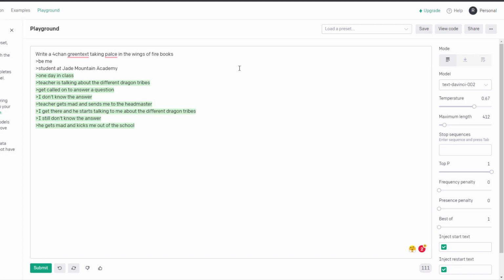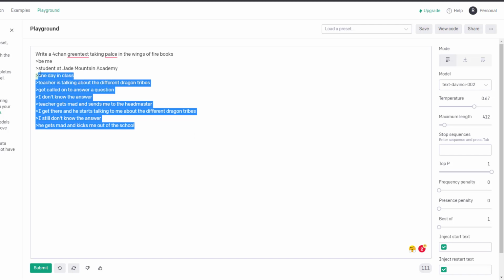Be me, student at Jade Mountain Academy. One day in class, teacher is talking about the different dragon tribes. Get called on to answer a question. I don't know the answer. Teacher gets mad and sends me to the headmaster. I get there and he starts talking to me about the different dragon tribes. I still don't know the answer. He gets mad and kicks me out of school. That's a pretty good prompt.